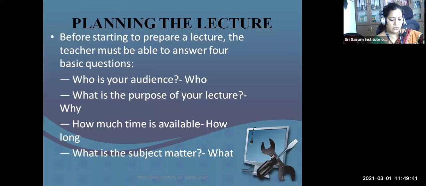These are the questions you should answer before you get into the lecture hall. Who is your audience? What is the purpose of your lecture? How much time is available? What is the objective? What is the actual subject matter? You should not speak away from the subject. It should be concise within your subject. If you answer these 4 questions and get into the lecture hall, definitely you will succeed, and whoever is your audience will definitely like your lecture.